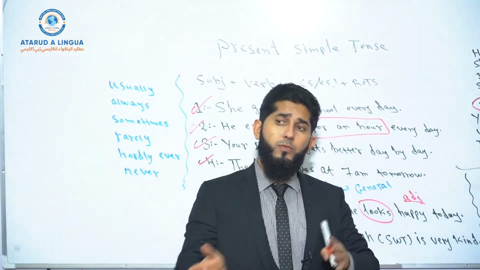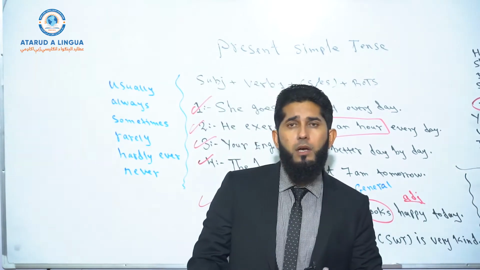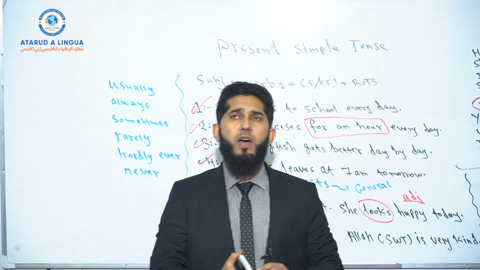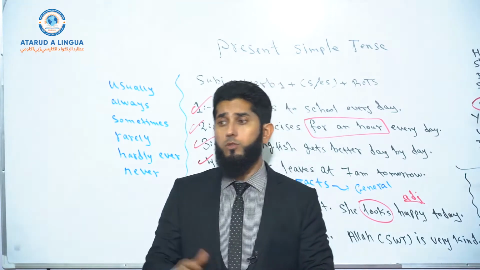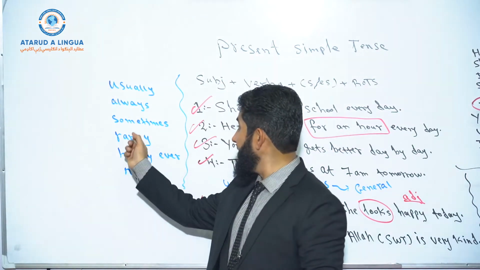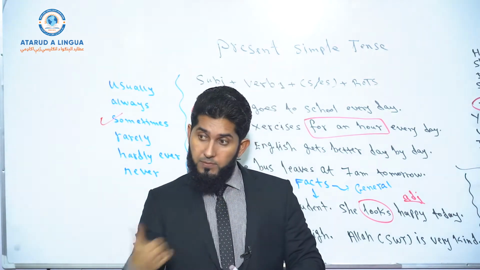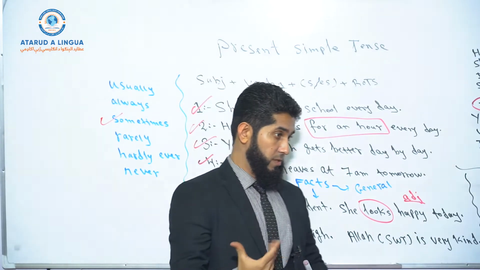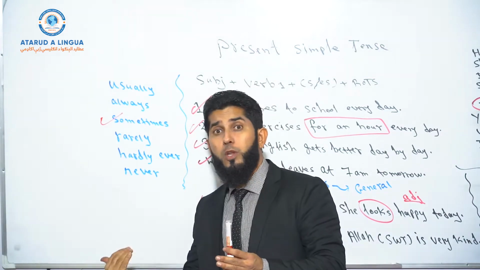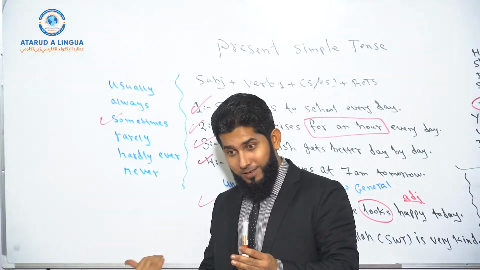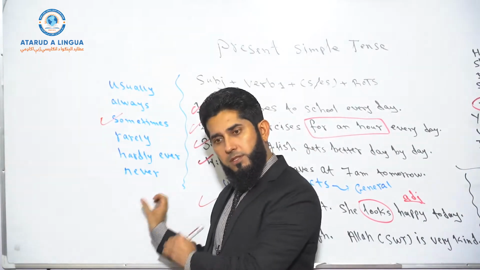Sometimes can be used before the subject, after the subject, and at the end of your sentence too. For example, sometimes I watch movies on YouTube. I sometimes watch movies on YouTube. I watch movies on YouTube sometimes. So this adverb of frequency can be used before the subject, after the subject, and at the end of your sentence. Okay. The rest of them are commonly used right after the subject. I always, look, I is the subject, okay? I rarely, I hardly ever, I never. So never, the percentage is zero, okay?